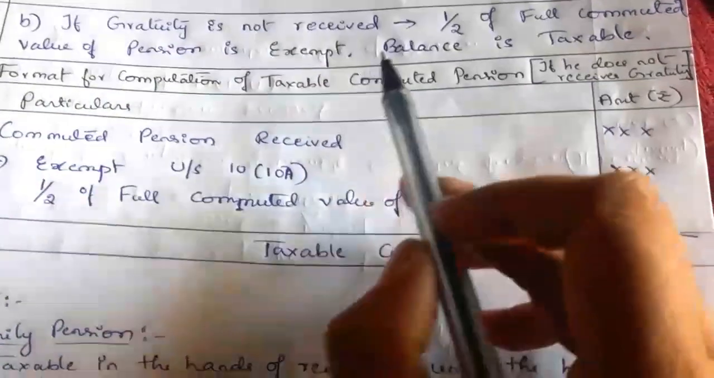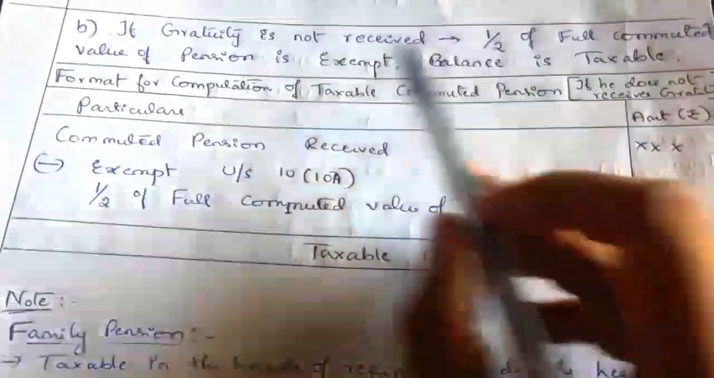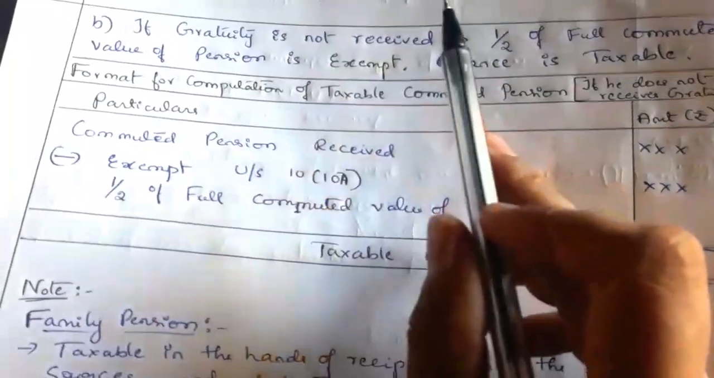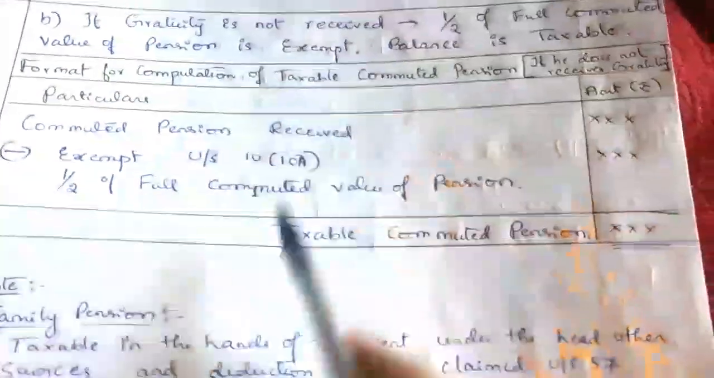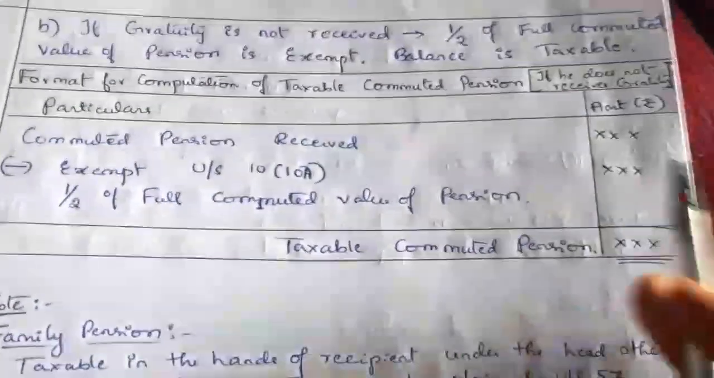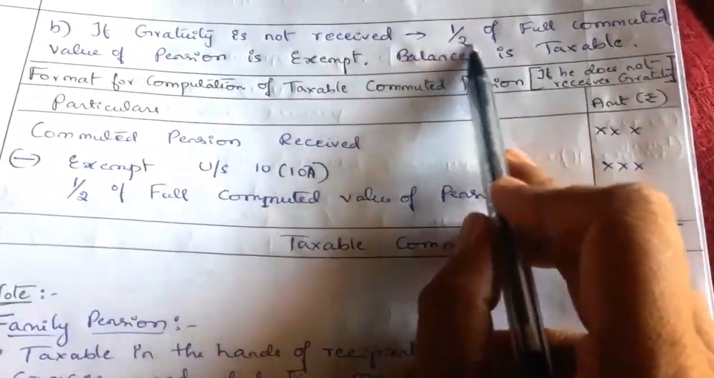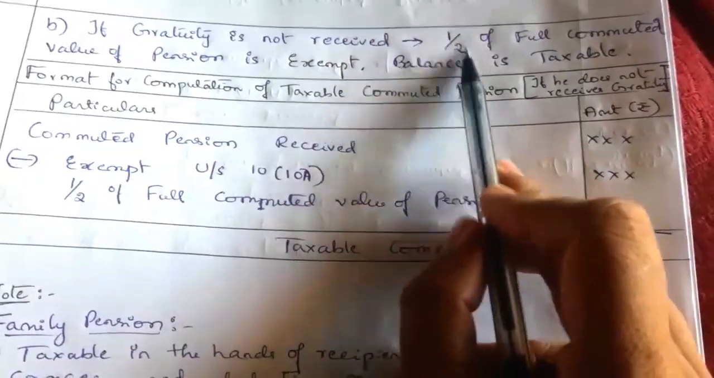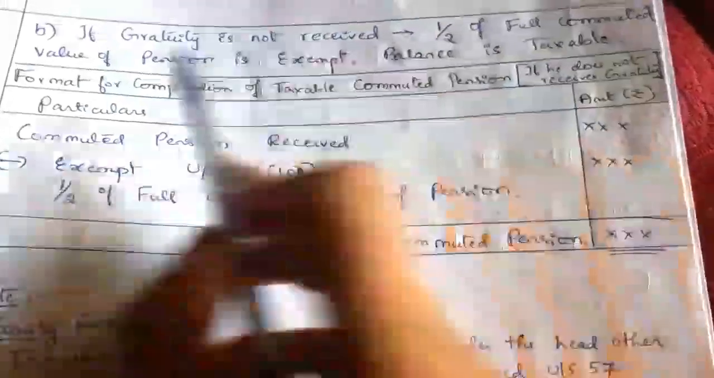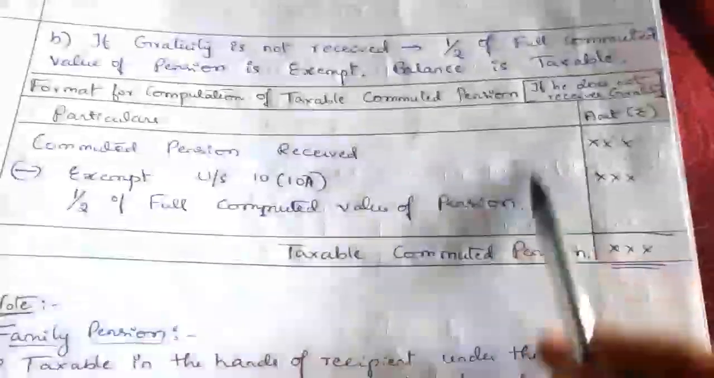If gratuity is not received by the employee and he has received a commuted pension, what is the taxable commuted pension here? See here, half of the full commuted value of pension is exempt. In the previous case, it was 1/3. If the employee does not receive the gratuity, it is 1/2. Half of the full commuted value of pension is exempt. Balance is taxable. So see the format.